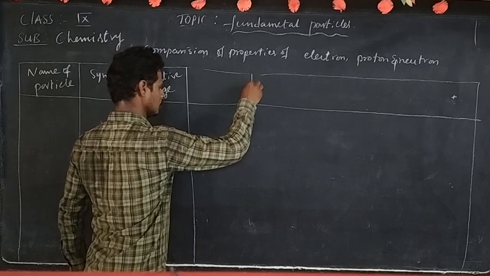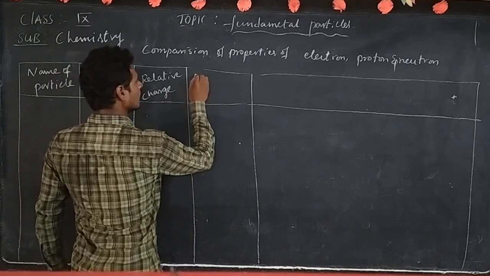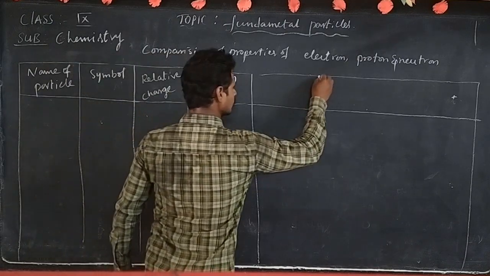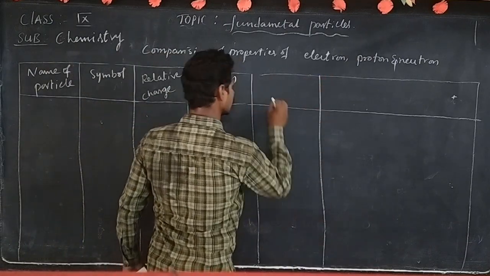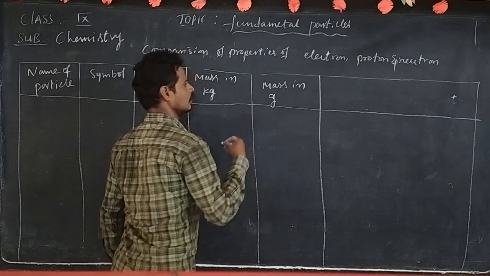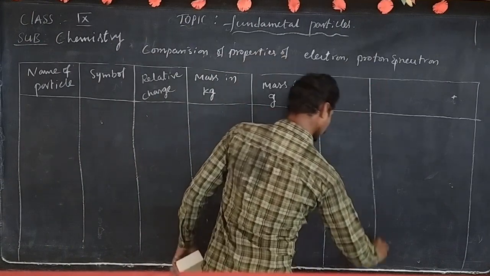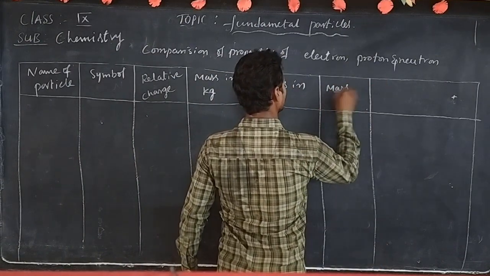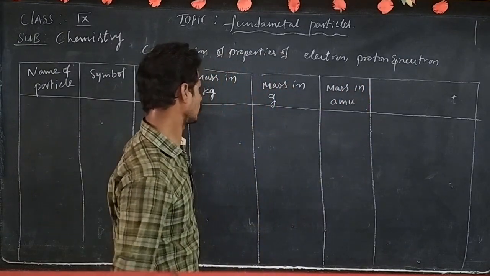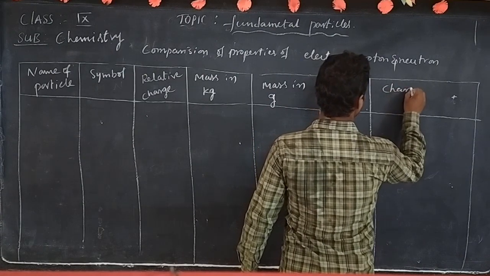Next column, mass in kg, mass in grams, mass in AMU, charge of particle.